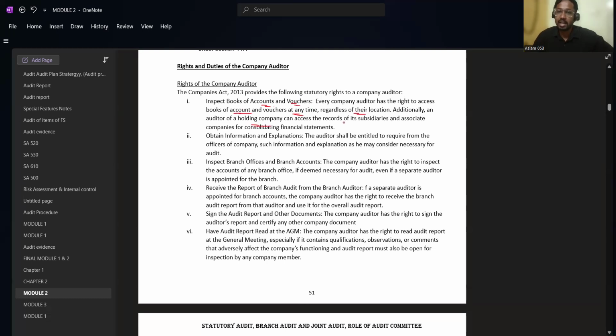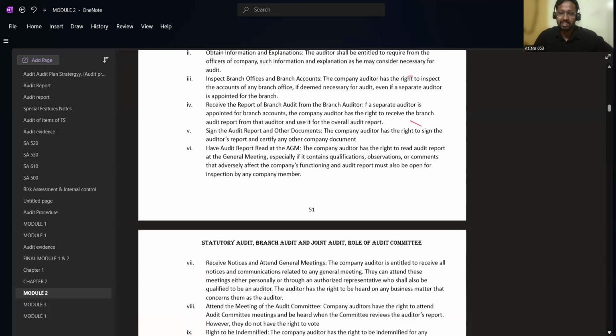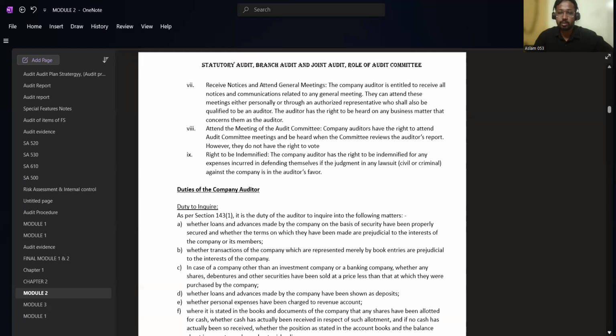An auditor of a holding company can access the records of its subsidiary and associate companies for consolidating financial statements. The holding company auditor is responsible for consolidation. So for the purpose of consolidation, the auditor needs to obtain the financial statements of the subsidiary and associate. If the auditor wants, he can also have access to the books of account of those subsidiaries and associates. Simple. I think you have to first go to your ICA study material and then come and see this video to see the difference, or the miracle.